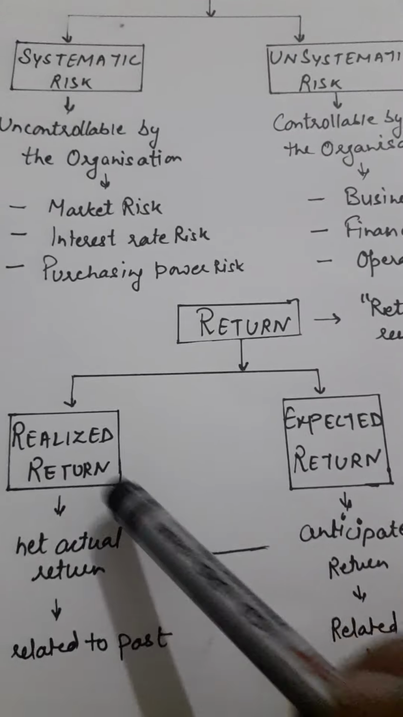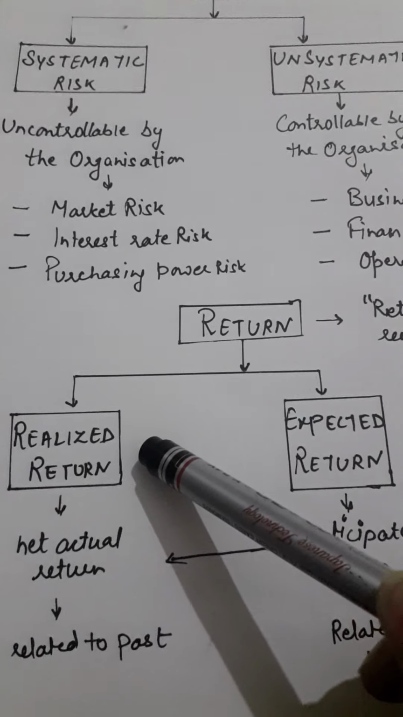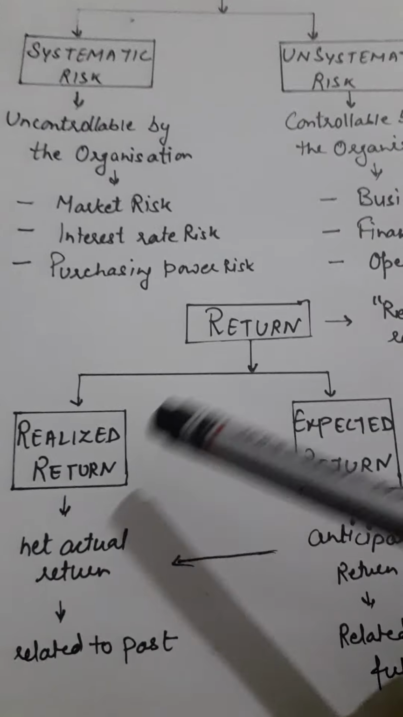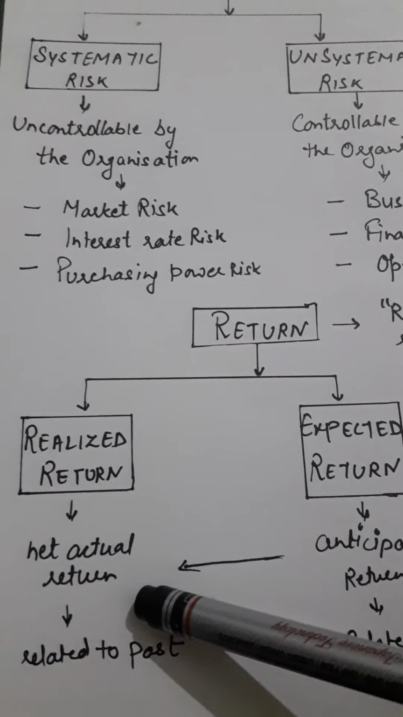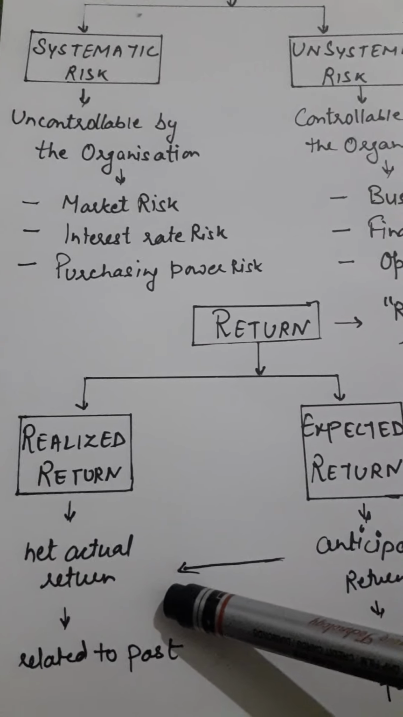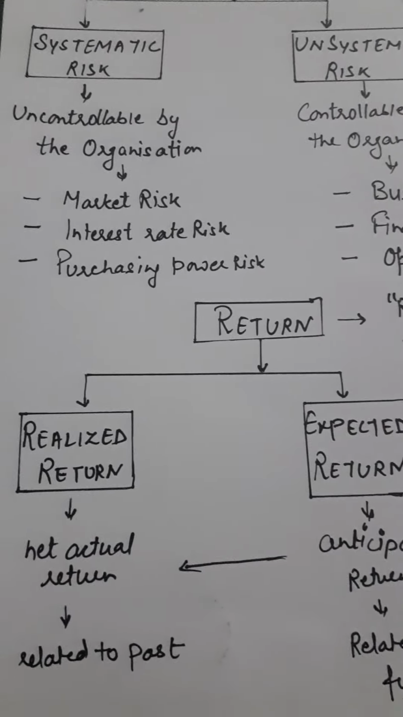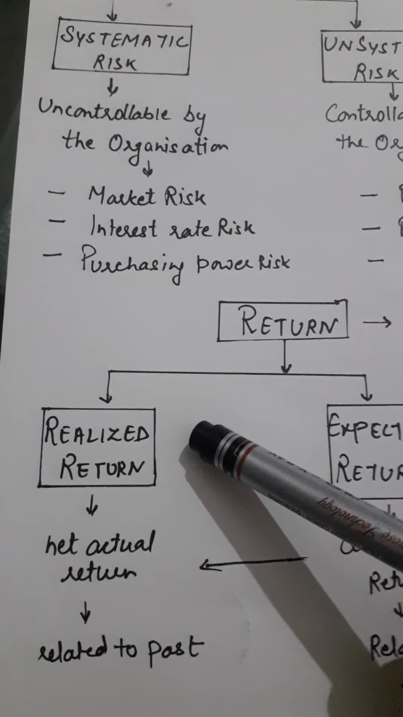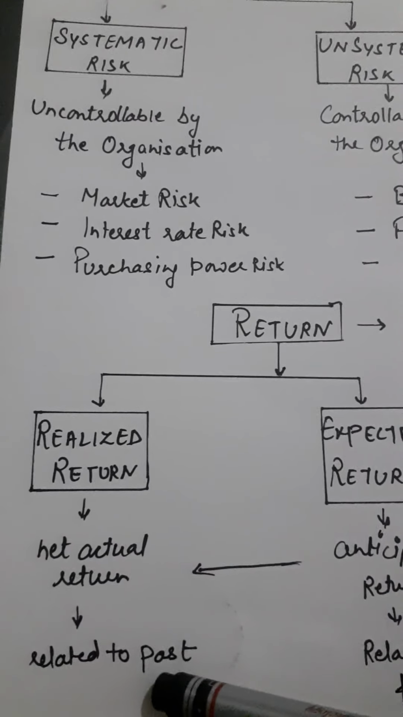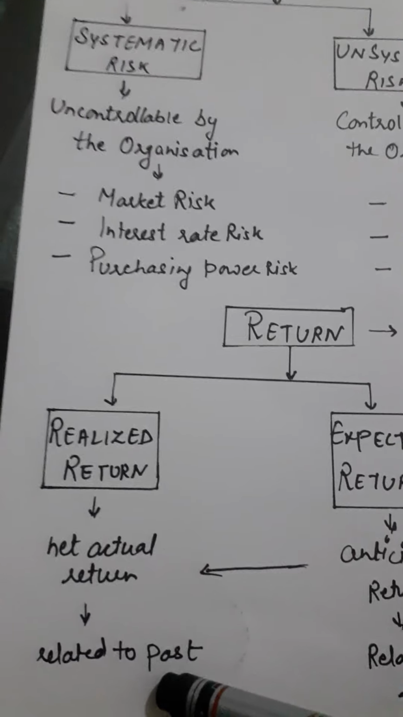Here the return is divided into two parts: realized return and expected return. Realized returns are net actual returns. So realized return is the net actual return earned by the investor over the holding period. It means realized return is related to the past, which is already done.